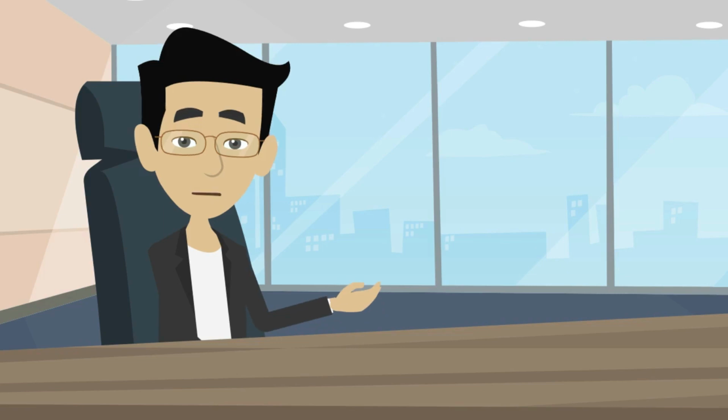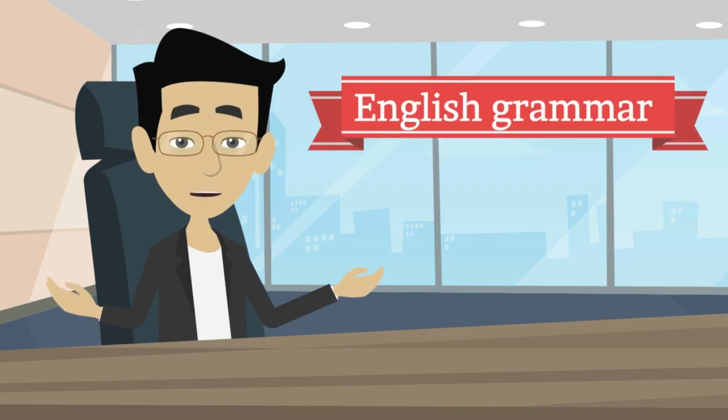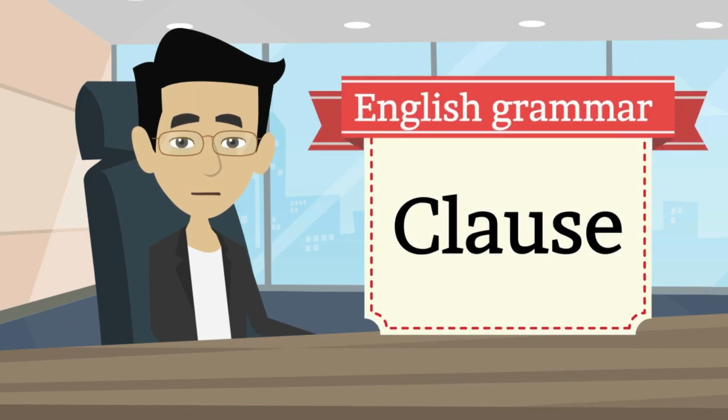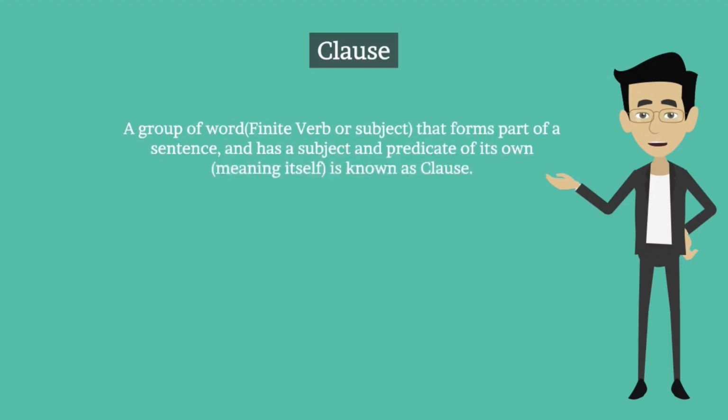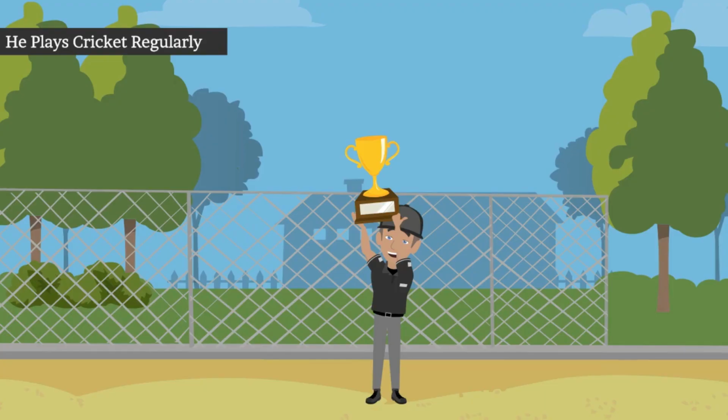Hi students, in today's class of English grammar, we are going to learn clause. A group of words, with a finite verb, that forms part of a sentence and has a subject and predicate of its own, meaning itself, is known as a clause. Here is an example: He plays cricket regularly.